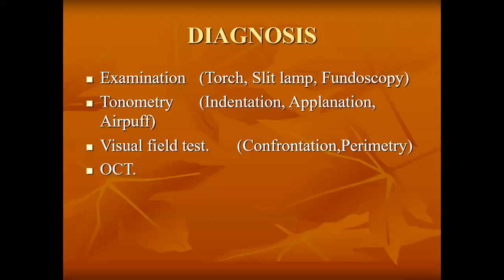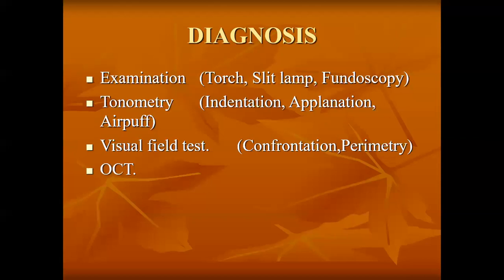Number two, slit lamp. Slit lamp is an ophthalmic machine which helps us to magnify the anterior segment and see all the structures. So with this we will see the cornea; even a minute or small amount of haziness can be picked up with the slit lamp.